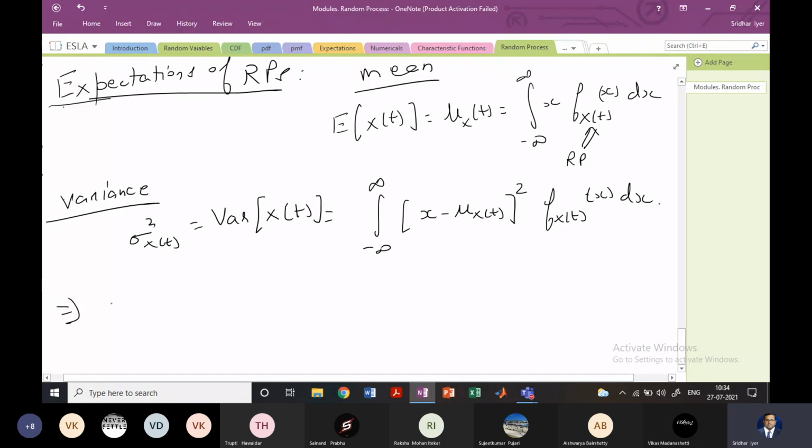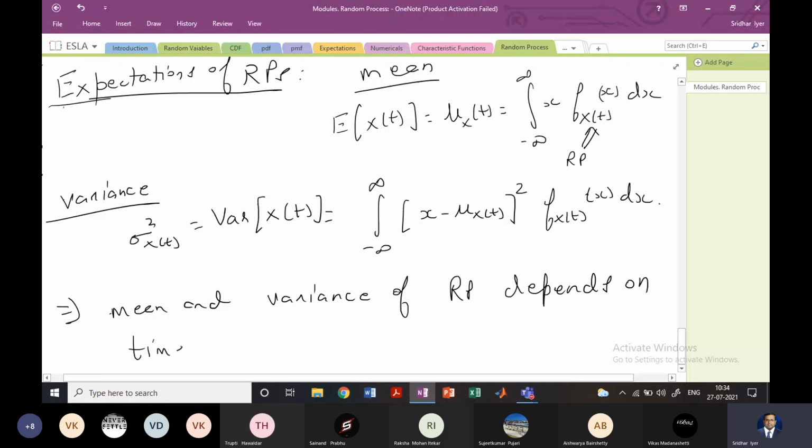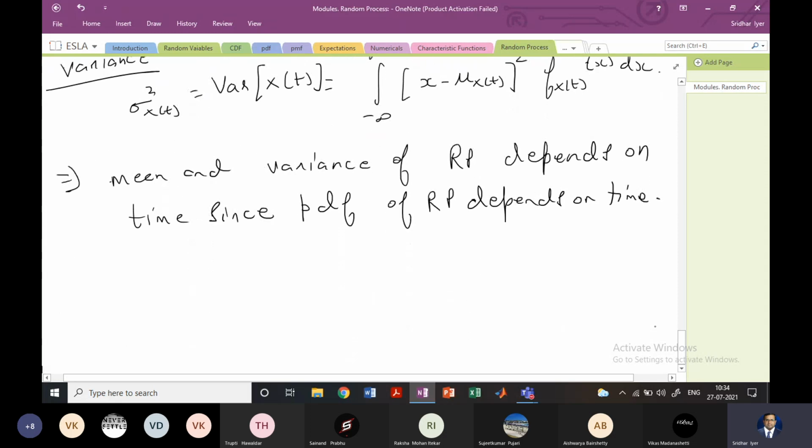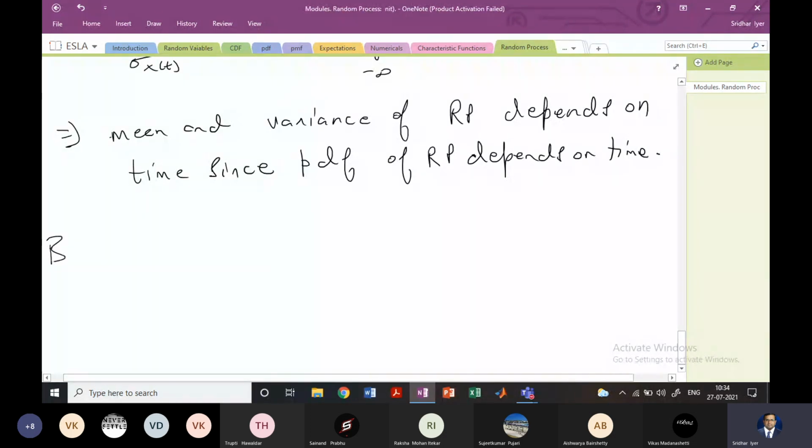I'll just write this here so it remains on the recording: mean and variance of a random process depend on time, since the PDF of a random process depends on time. This is an important property that we have for mean and variance. So let's see what happens to this mean and variance in the bivariate case.